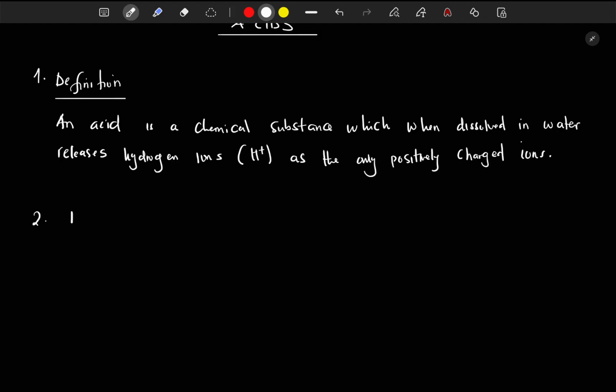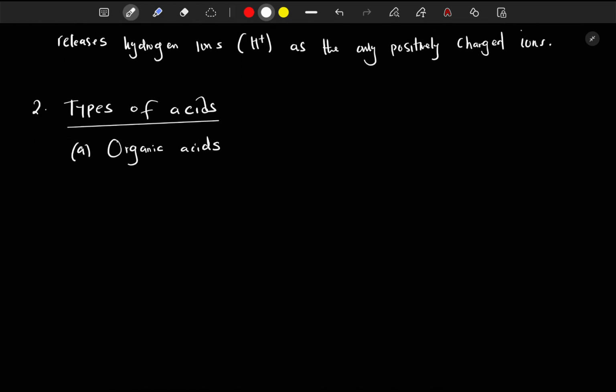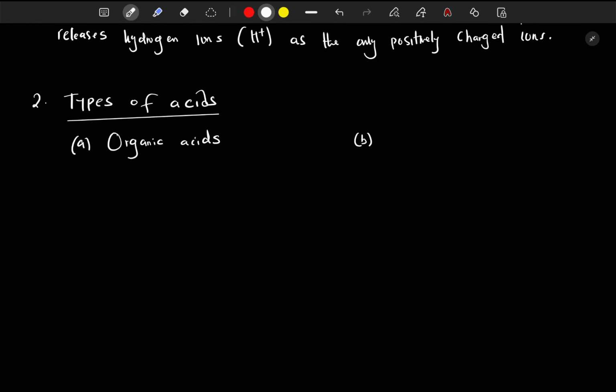let's look at the types of acids. Types of acids. Okay. So acids can be classified based on their origin or composition, meaning we have only two types of acids. We have organic acids. Okay. We also have inorganic acids. So let's look at this.